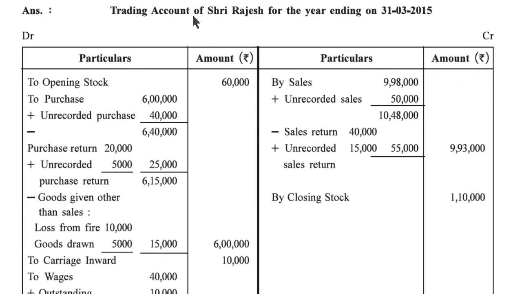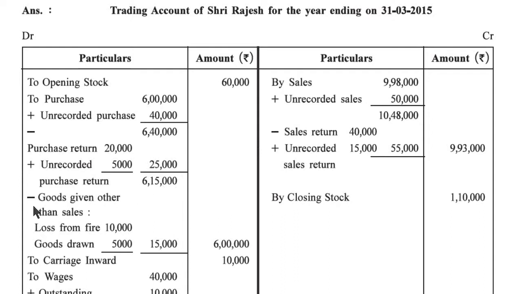Trading account of Sri Rajesh for the year ending 31st March 2015. To opening stock, purchase plus unrecorded purchase, it is given in an adjustment 40,000, 6,40,000. Purchase return is given in trial balance 20,000 plus in adjustment it is given unrecorded purchase return 5,000. 20,000 plus 5,000, 25,000. 6,40,000 minus 25,000 is equal to 6,15,000.